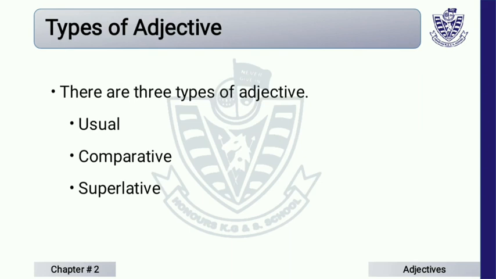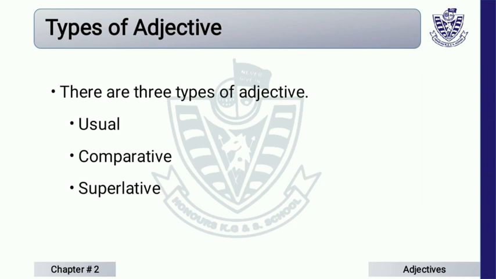Adjective is a word that tells us something more about a noun or a pronoun. It describes or qualifies a noun. As you say, beautiful princess. The beautiful princess, the word beautiful is adjective that tells us something more about princess. The leaves were yellow. So here yellow is adjective that is telling us about leaves of the tree. The suitcase was heavy. So here the word heavy is adjective.